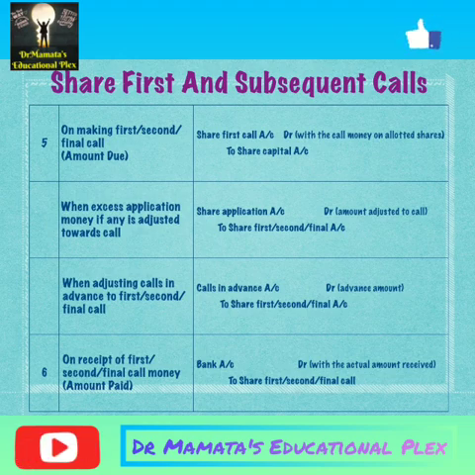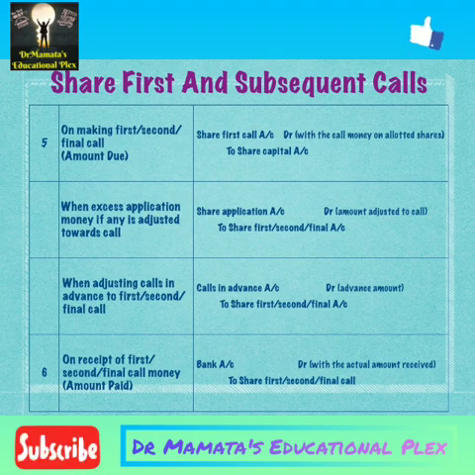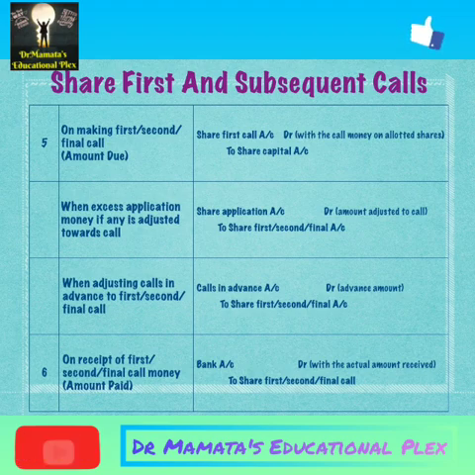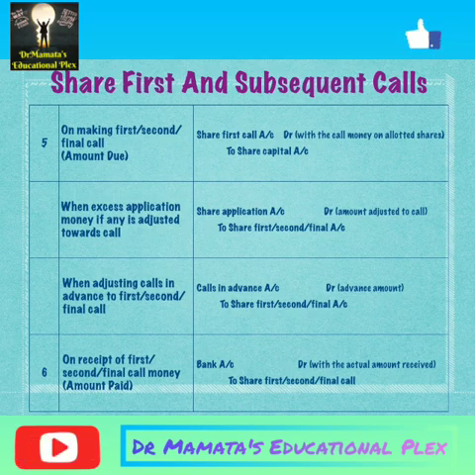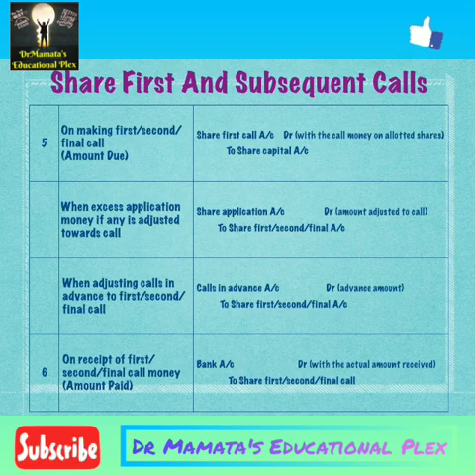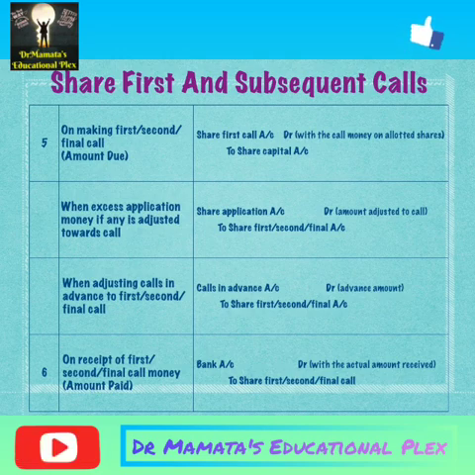How many calls there are may be the number of our journal entries. Then we have to pass the entry for our amount received. Again, a similar entry: bank account will be debited and the call account will be credited. Bank account debit to share first, second or final call account. Then the actual amount received on that call will be debited to our bank account.